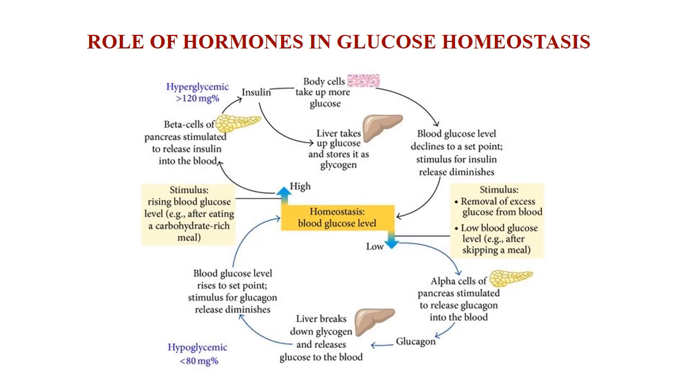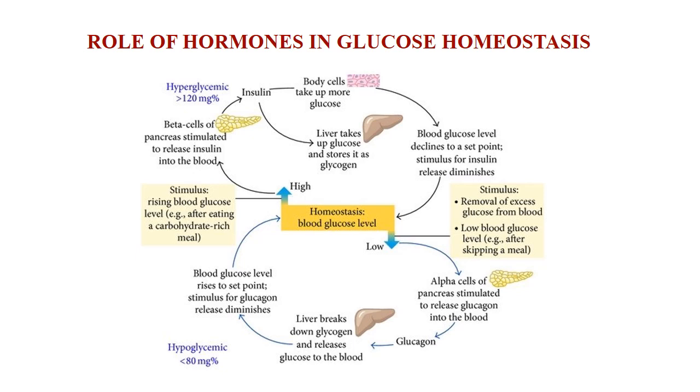Suppose a person undergoes starvation and there is no more glucose in the bloodstream, which means there will be a decline in the glucose concentration in the blood.